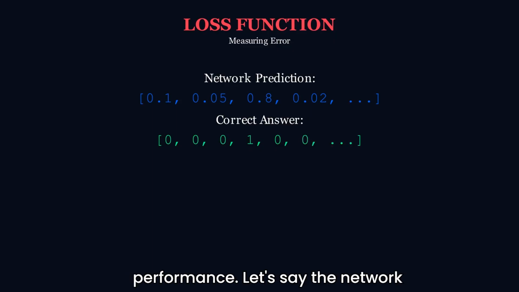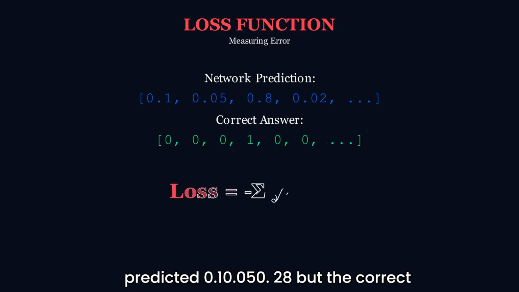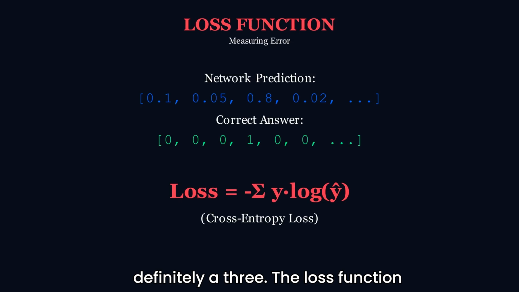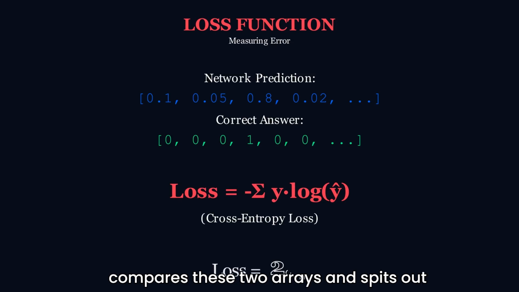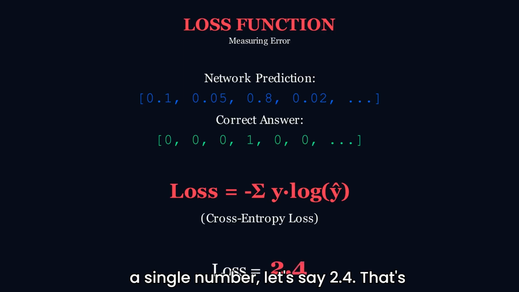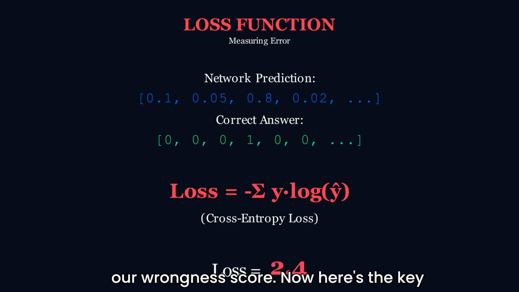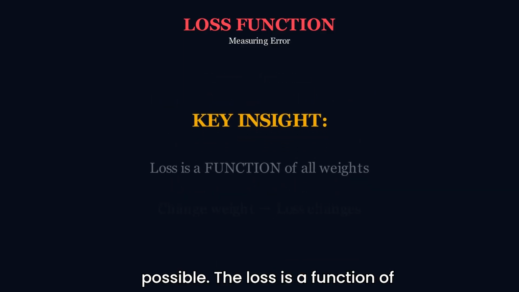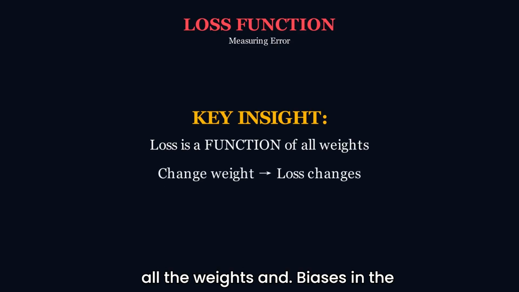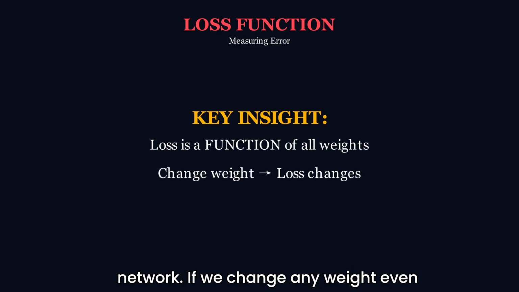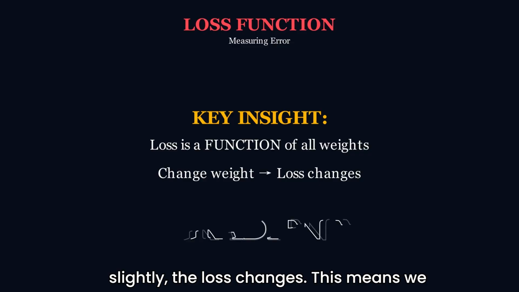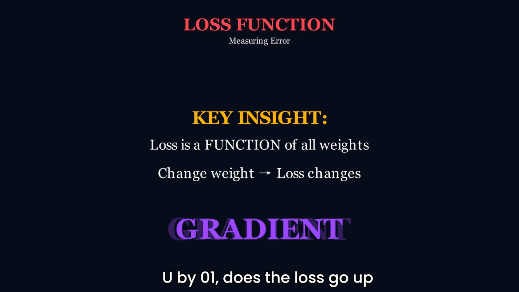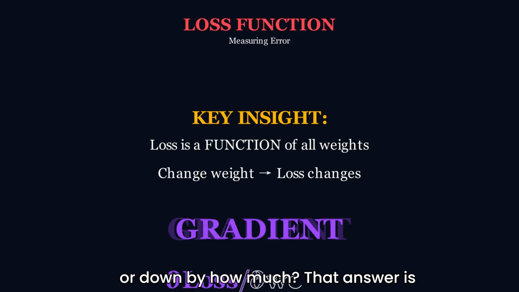Let's say the network predicted 0.1, 0.05, 0.8, but the correct answer was 0.001, meaning it's definitely a 3. The loss function compares these two arrays and spits out a single number, let's say 2.4. That's our wrongness score. Now here's the key insight that makes backpropagation possible. The loss is a function of all the weights and biases in the network. If we change any weight even slightly, the loss changes. This means we can ask, if I nudge this specific weight up by 0.01, does the loss go up or down? By how much? That answer is called the gradient.